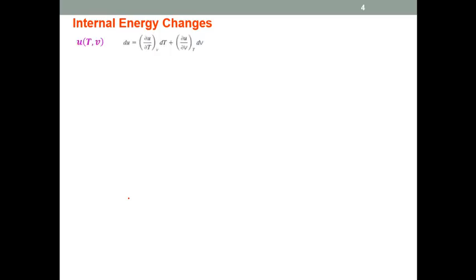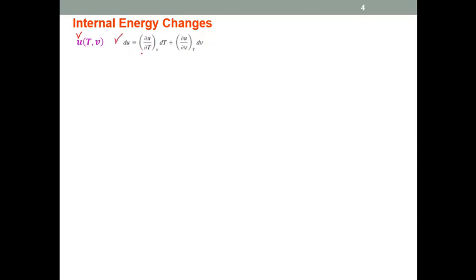Now, we can specify any property in terms of two independent intensive properties. So let's say internal energy as a function of temperature and specific volume. If we take the total derivative of internal energy in terms of temperature and specific volume, then the total differential du will be equal to partial u by partial T into dT plus partial u by partial v into dv. So this is the total derivative of the internal energy.